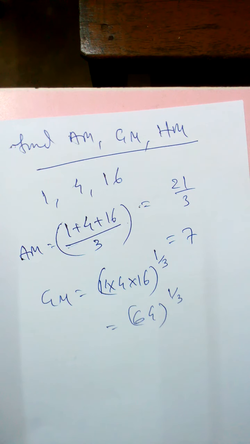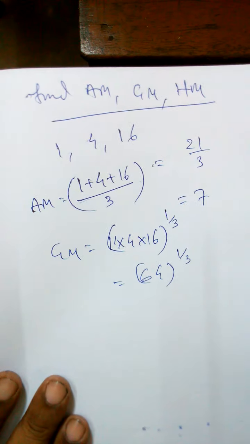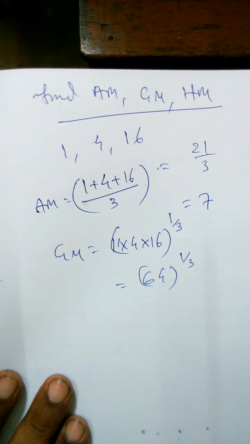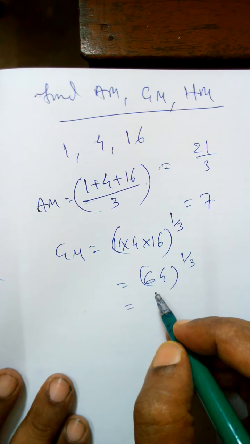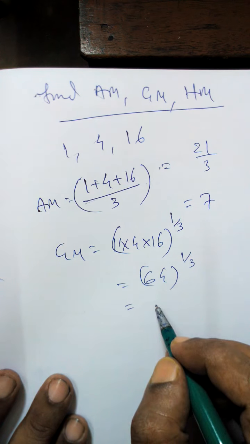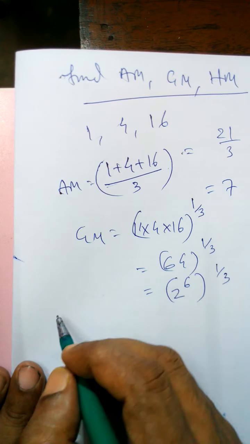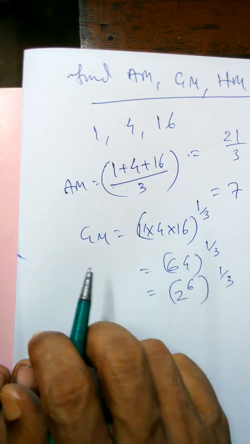When I was discussing indices a little bit, I told you that we will need this topic in some chapters. Yes, in geometric mean we need to know how to calculate GM with the help of that idea. We can use our calculator, but in a normal calculator, power 1/3, the cube root, is a bit difficult. So you write 64 in such a way that it is in power form: 2 to the power 6, if you write 2 into 2 into 2 six times. So it will be (2 to the power 6) to the power 1/3. Now some students say no, I'll write 8 square. Bad. Why 8 square? I need 1/3. 8 square will be difficult.